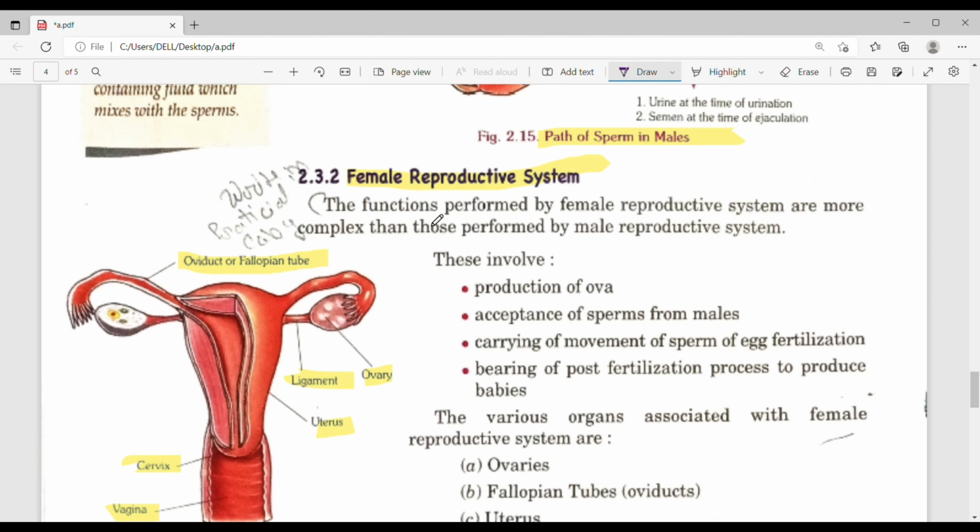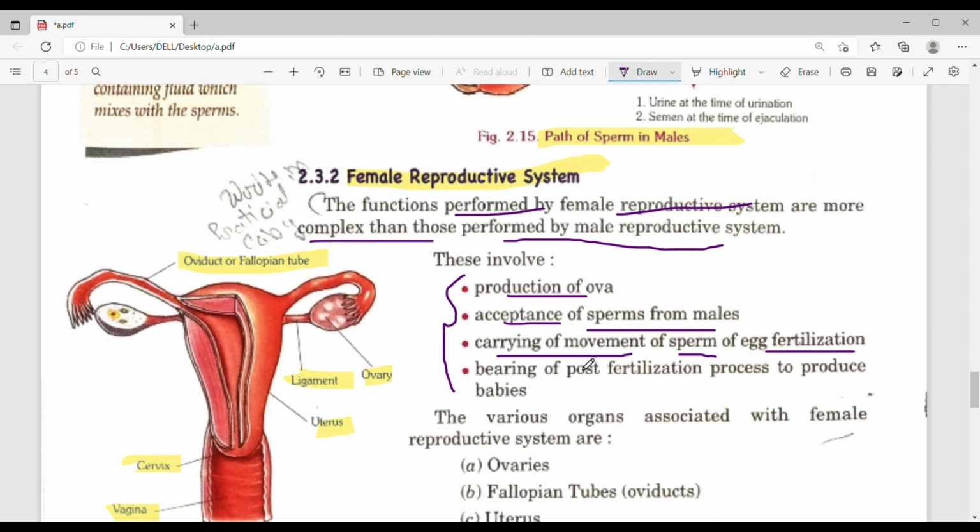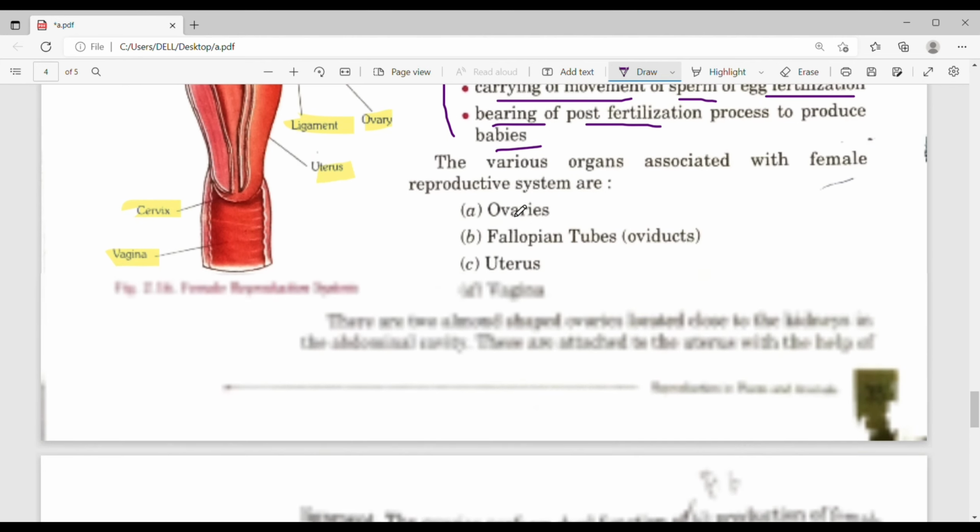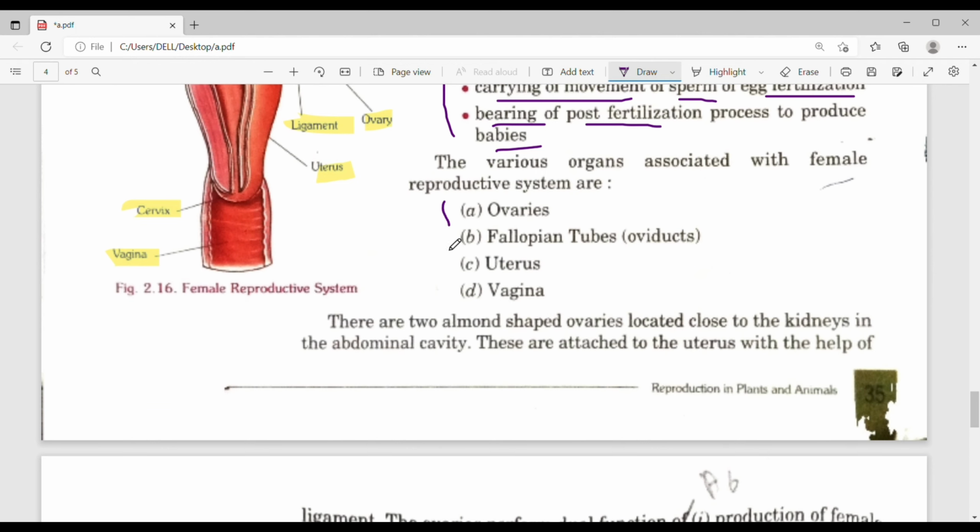The functions performed by the female reproductive system are more complex than those performed by the male reproductive system. These involve production of ova, acceptance of sperm from males, carrying and movement of sperm to the egg for fertilization, and bearing the post-fertilization process to produce a baby. The various organs associated with the female reproductive system are ovary, fallopian tube which is known as oviduct, uterus, vagina.